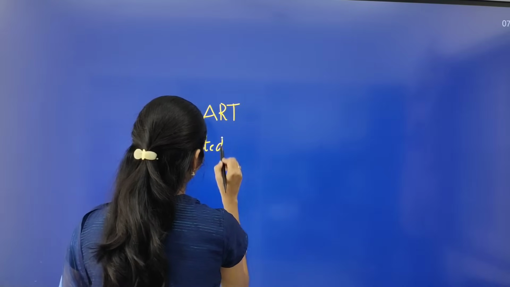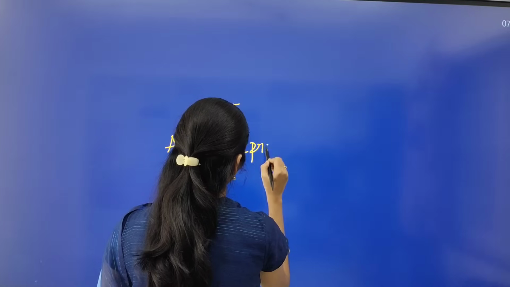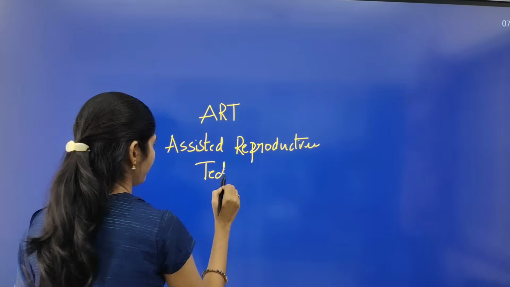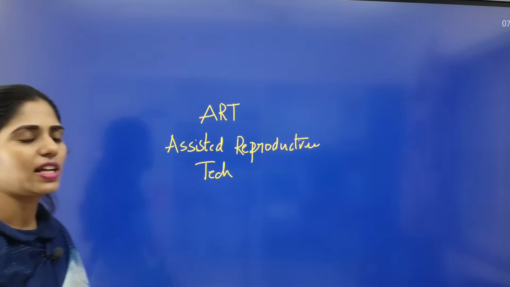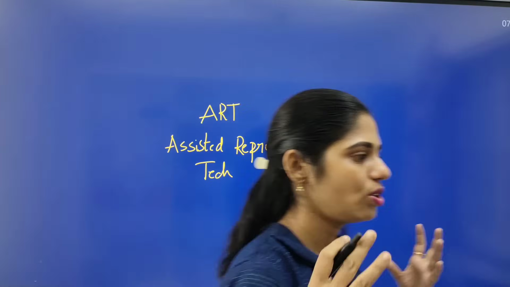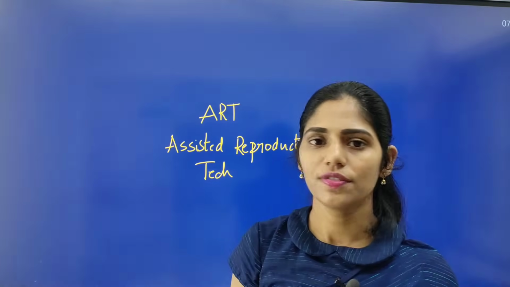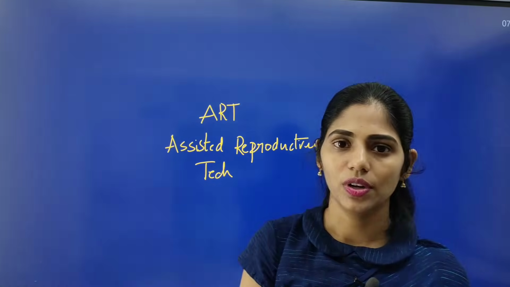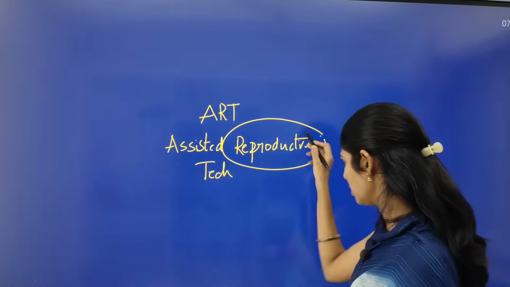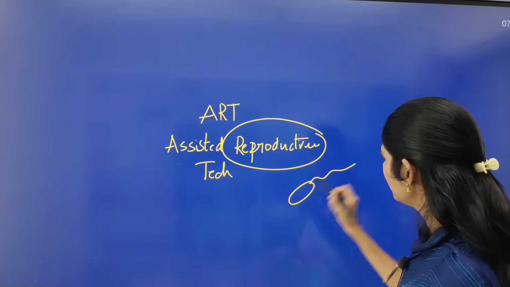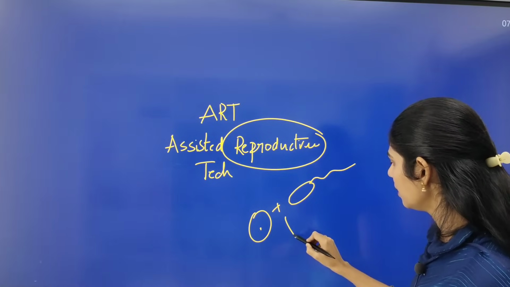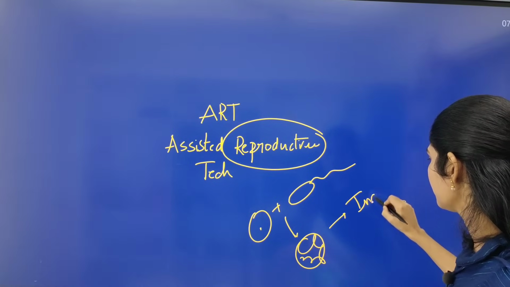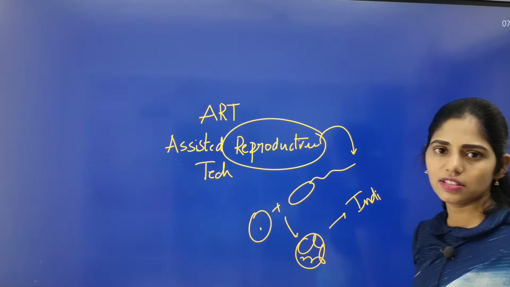Okay, it is nothing but assisted reproductive technology. Okay, so reproduction is nothing but whenever the female gametes and male gametes are uniting together, that will lead to formation of zygote, and that zygote will be developing into a new individual. Yes or no? So this is a process of reproduction. So when the male gamete is coming and uniting with the egg, that will lead to the formation of zygote, and that will be developed into an individual. So it is a natural process.